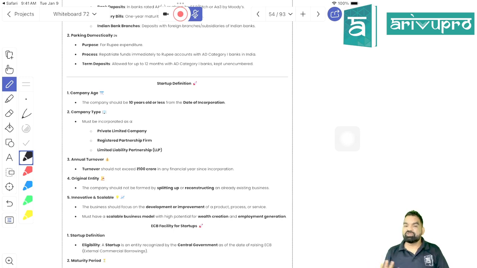So if these conditions will be satisfied, a business unit will be classified as what, beta? Startup. And they'll get certain tax benefits, they'll get certain kind of funding benefit. Government is supporting the startup a lot because they are resolving the central problem of our economy, that is what, beta? Employment generation. Got my point, students? So government is giving certain kind of tax benefit under section 81B or something of Income Tax Act 1961. Even they are getting a kind of funding from central government. Kind of subsidies are being extended to them because government wants to support whom? The startup.